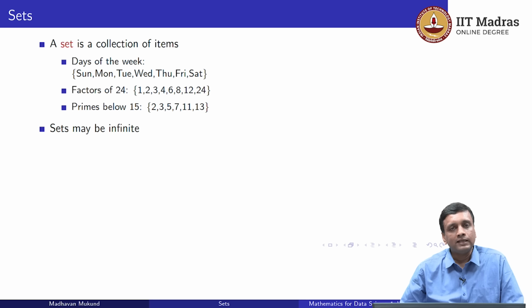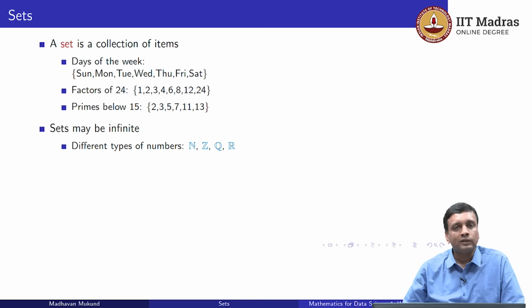Of course, as we have seen, sets can be infinite, and in particular the infinite sets that we deal with very commonly are those which consist of the different types of numbers. Remember that N stands for the natural numbers, that is 0, 1, 2, 3, 4. Z stands for the integers, so that's the natural numbers along with the negative integers like -1, -2, -3 and so on.